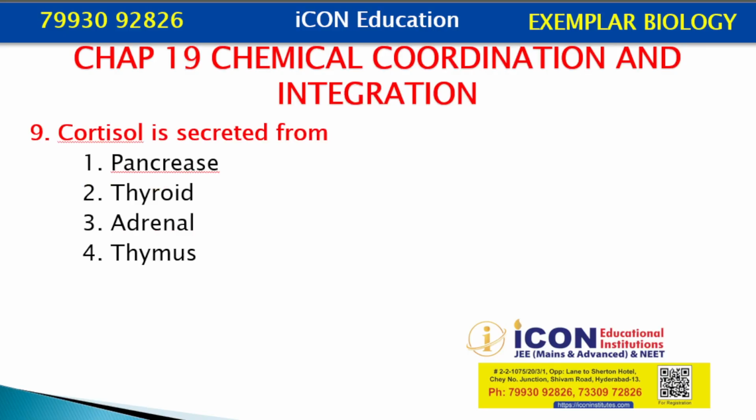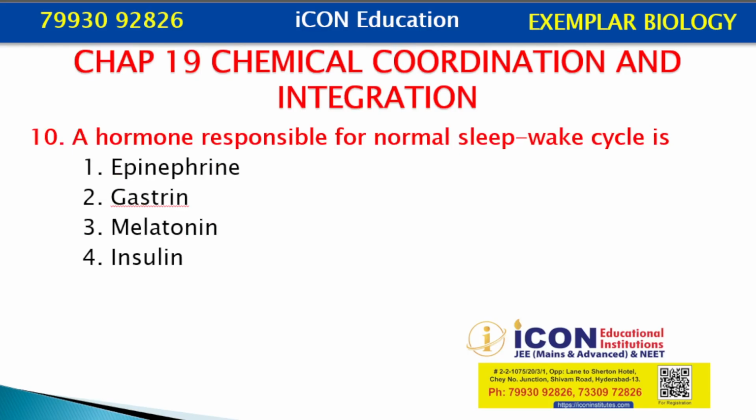Cortisol is secreted from pancreas, thyroid, adrenal, thymus. Cortisol is secreted from the adrenal cortex, zona fasciculata, a glucocorticoid we can say. A hormone responsible for normal sleep-wake cycle is epinephrine, gastrin, melatonin, insulin. The hormone responsible for normal sleep-wake cycle is melatonin.